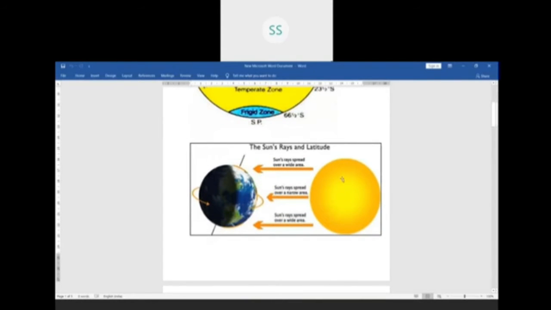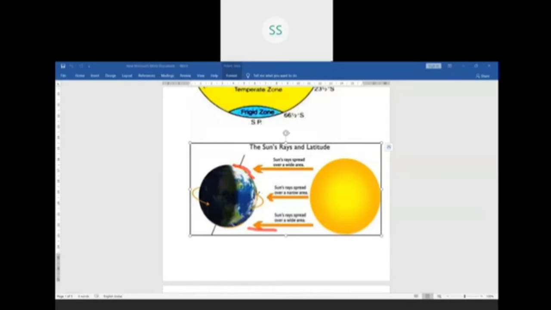See how sun rays spread over a narrow area when they are falling on the equator, and the sun rays are spread over a wider area when they are falling towards the temperate zone or the polar regions, because of which you can see here the rays are slanting in the polar regions. You can see the rays are spread over a larger area. This is the larger area over which they are spread.